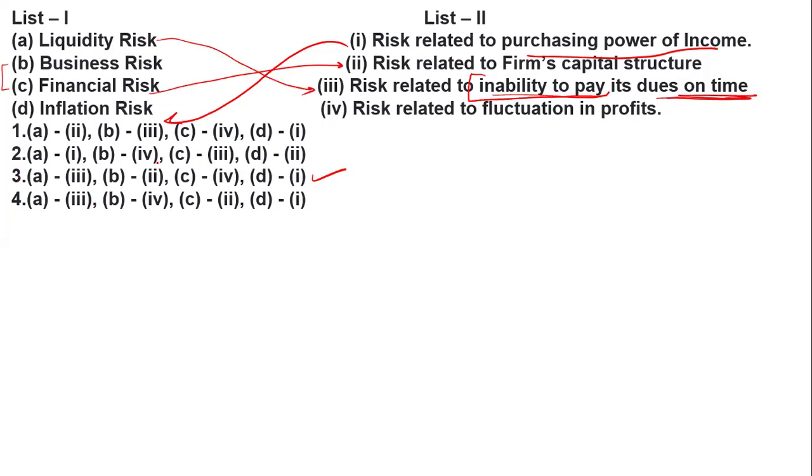And after that, the fourth one, the business risk, is the risk related to fluctuation in profit, because business is done for profit. If there is a business risk, you can see there is a fluctuation in the profit. So according to the question, the right answer will be option number four, this one. Clear?